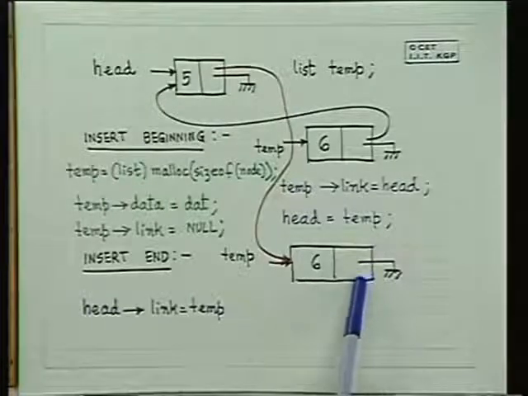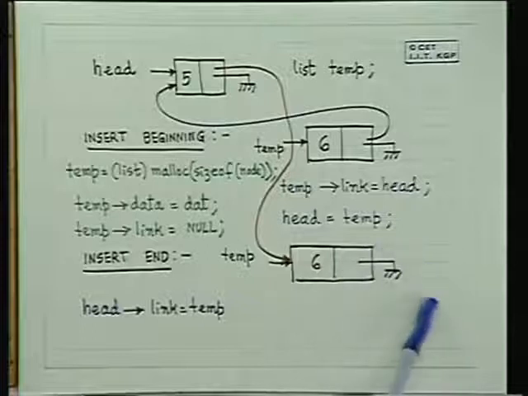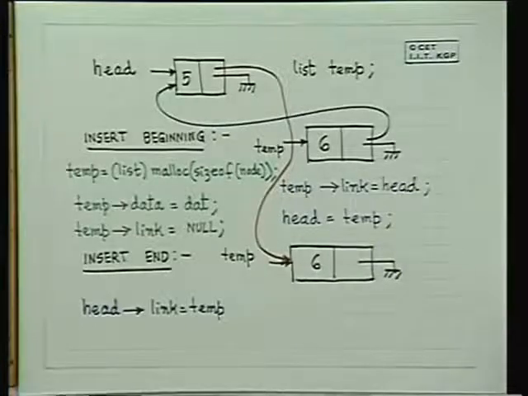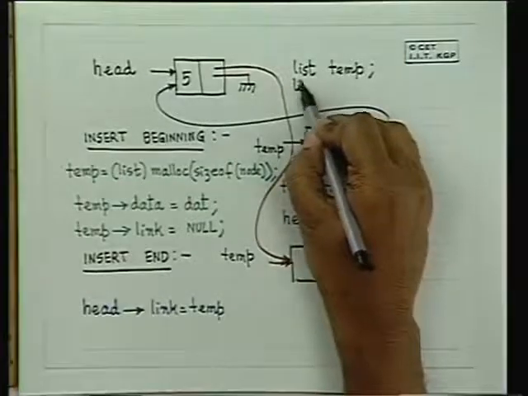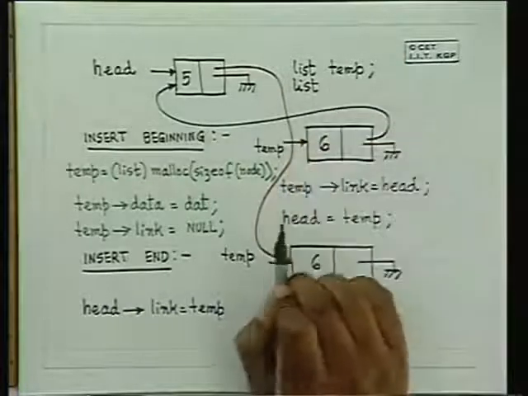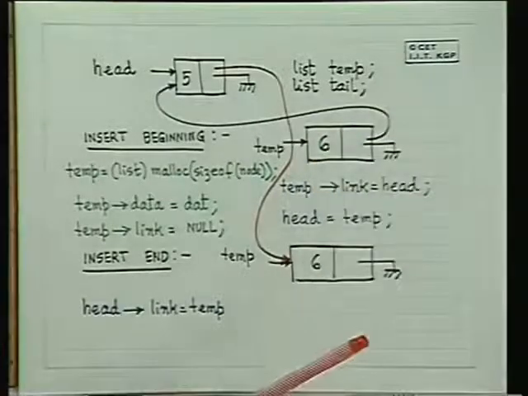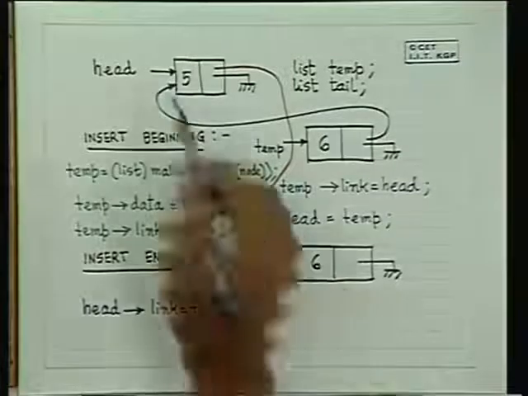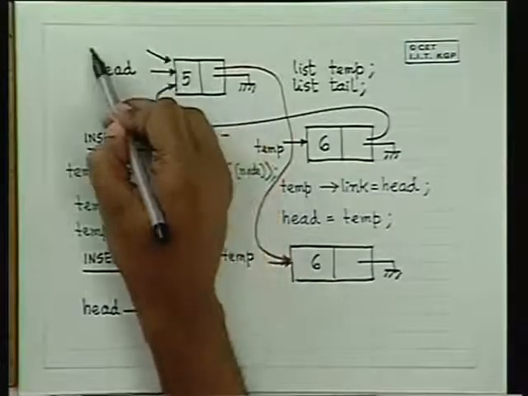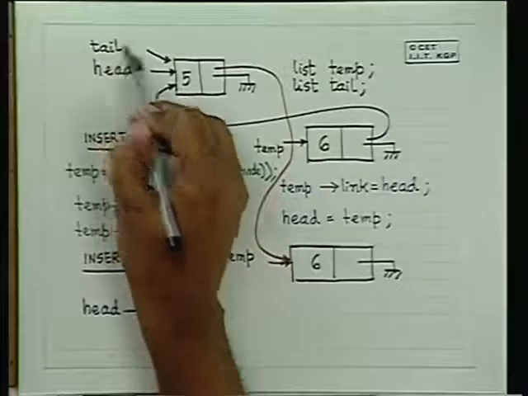Wherever is the end of the list, that should be assigned dot next. So along with head, we have to maintain another variable which marks the end of the list. Let us call it the tail of the list. When there is only one element, head and tail are identical.